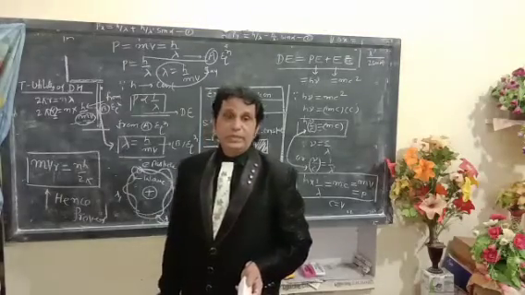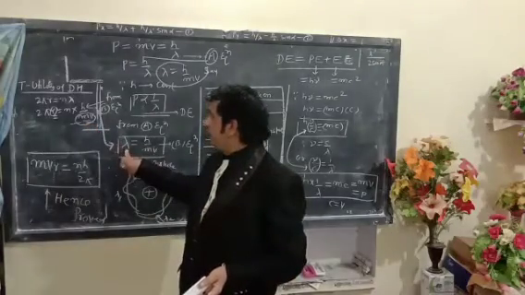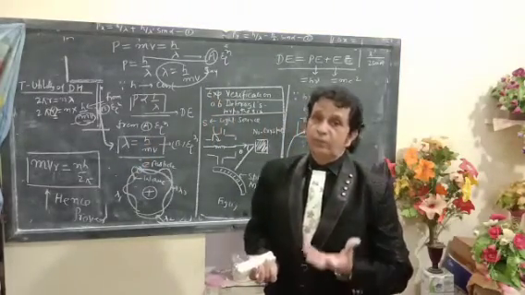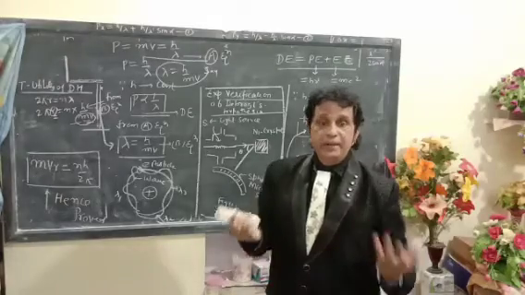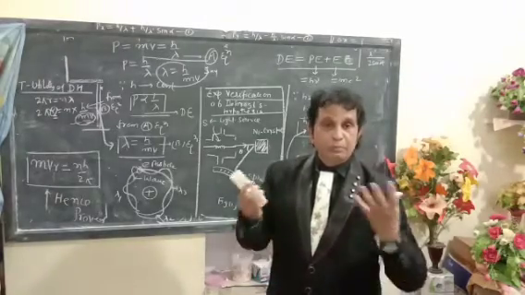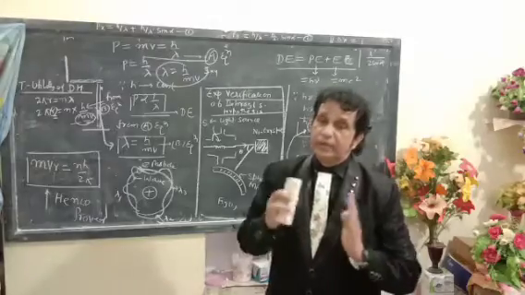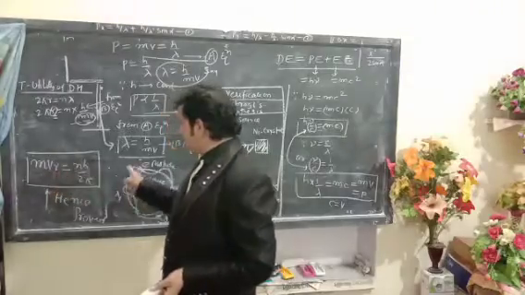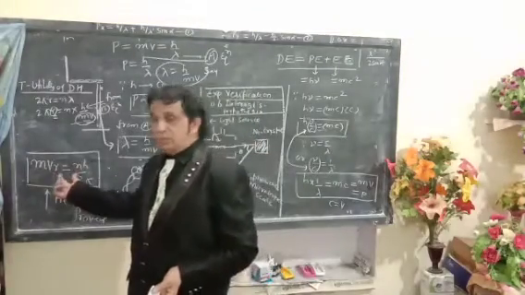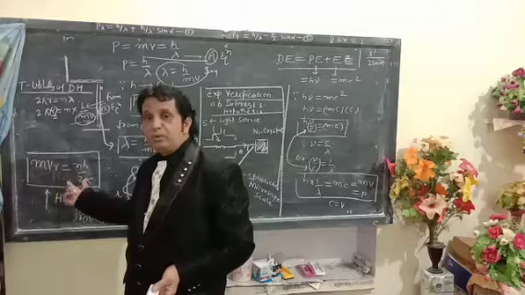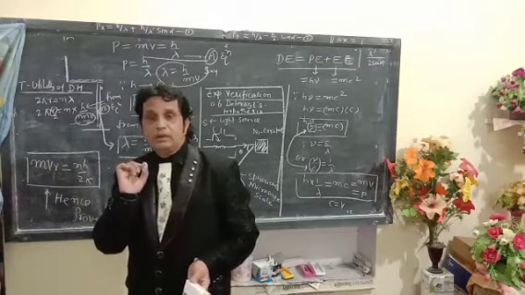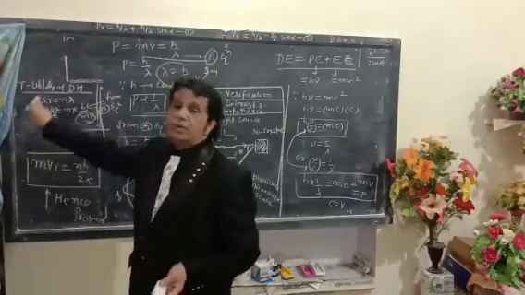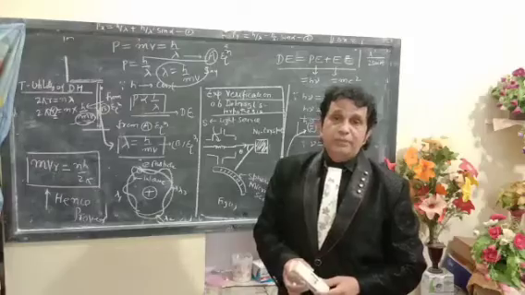Here lambda is equal to h upon mv. It has been chosen using the de Broglie equation, and on the basis of the de Broglie equation one can derive and prove the Bohr atomic postulate: the angular momentum of a moving electron is an integer multiple of h upon 2 pi. This is the outstanding utility of the de Broglie hypothesis.